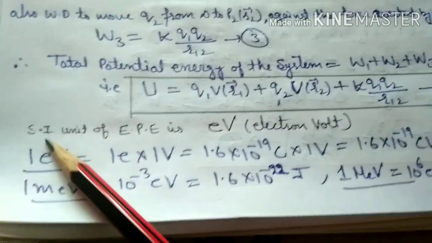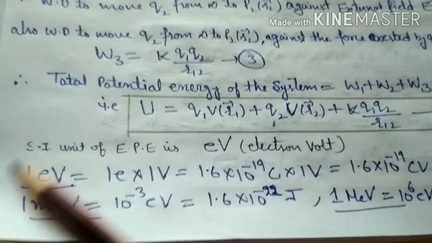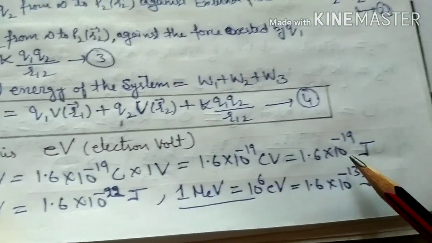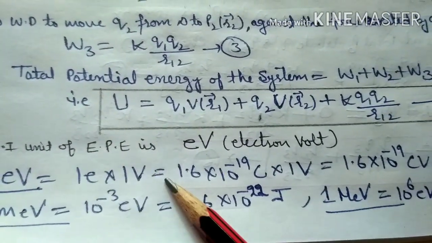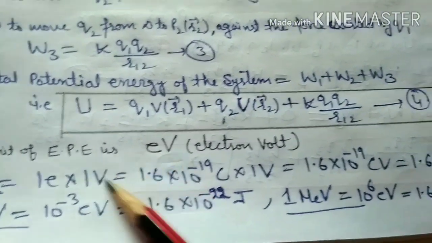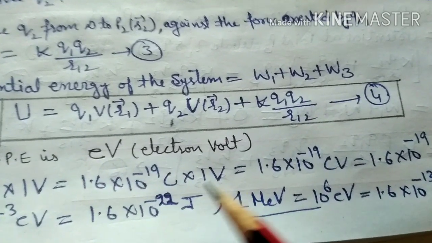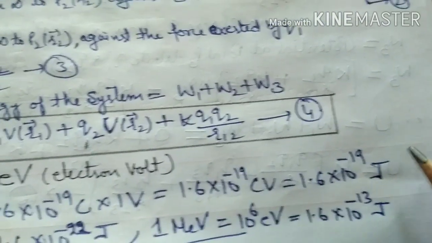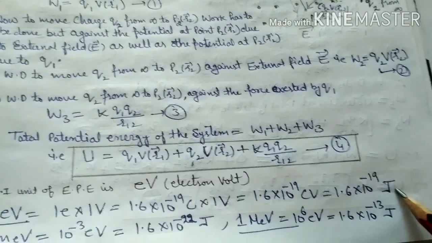The next one: the unit of electric potential energy is electron volt. What is an electron volt? 1 electron volt is equal to 1.6 × 10^-19 joule, because 1 electron volt is the charge on 1 electron, 1.6 × 10^-19 coulomb, into 1 volt. So 1.6 × 10^-19 into 1 coulomb volt. Coulomb volt is joule. So 1 electron volt is equal to 1.6 × 10^-19 joule.